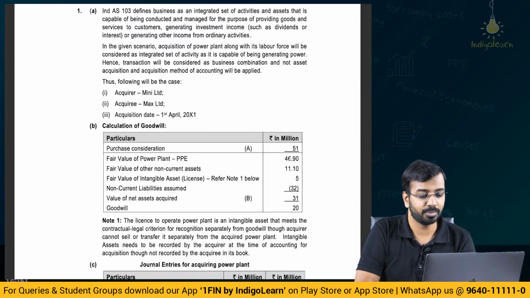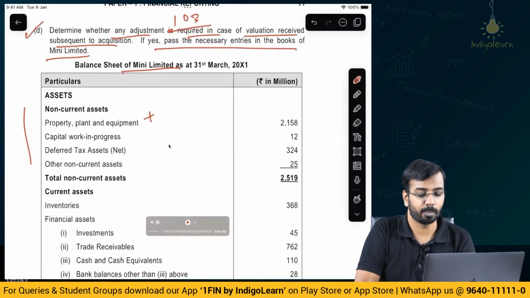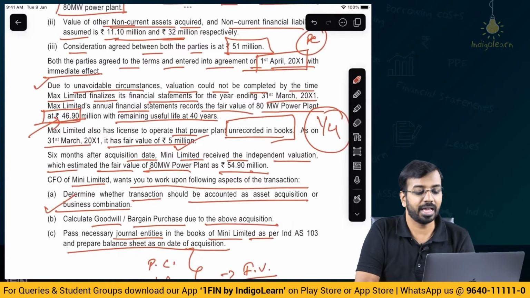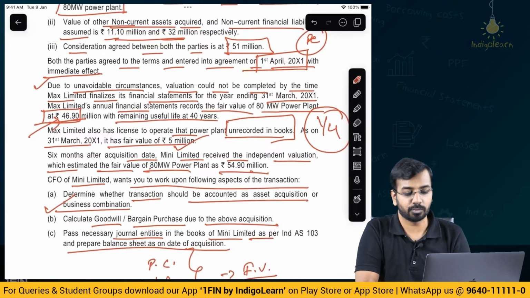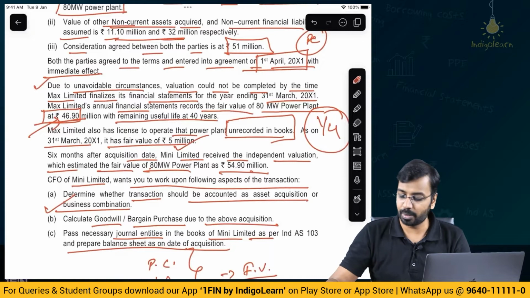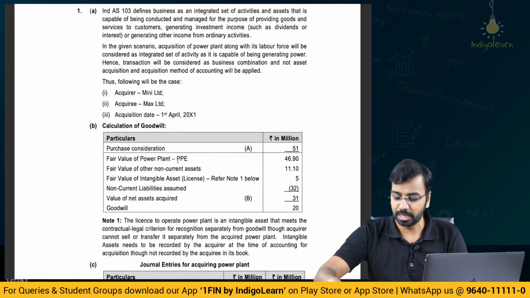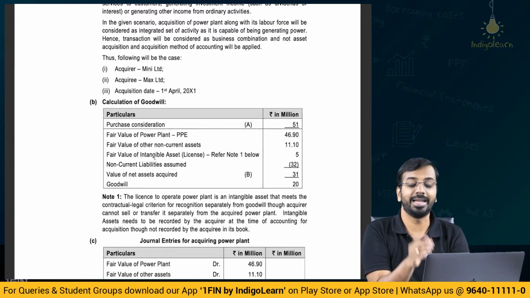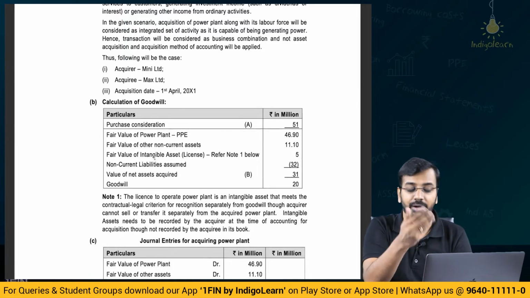So who is the acquirer? Mini Limited, and the equity is Max Limited. Now, what is the purchase consideration? 51 million, as given in the question. Fair value of the power plant is 46.9. Now please remember, the fair value of the power plant, 46.9, is considered on this particular date. So why did we consider it on that date? It is a provisional value. Subsequently we will update it.